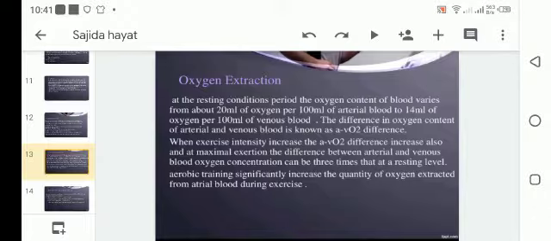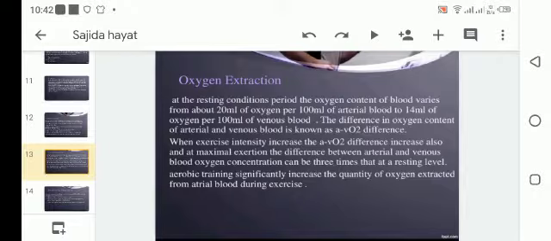Oxygen extraction. At resting conditions, the oxygen content of blood varies from about 20 ml of oxygen per 100 ml of arterial blood to 14 ml of oxygen per 100 ml of venous blood. 20 ml oxygen per 100 ml of arterial blood and 14 per 100 ml of venous. The difference in oxygen content of arterial and venous blood is known as the VO2 difference.